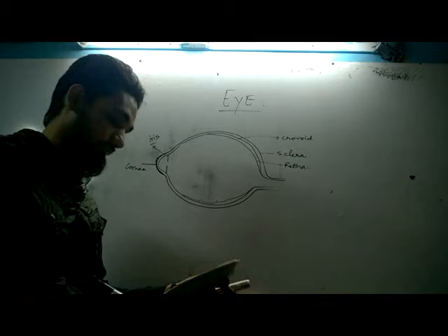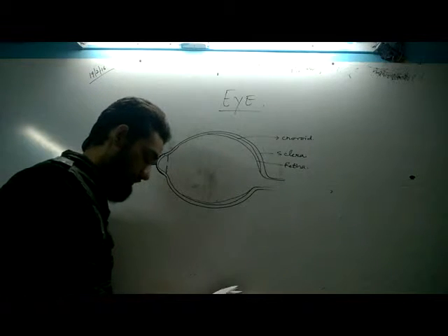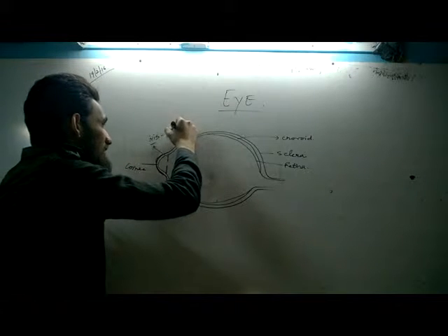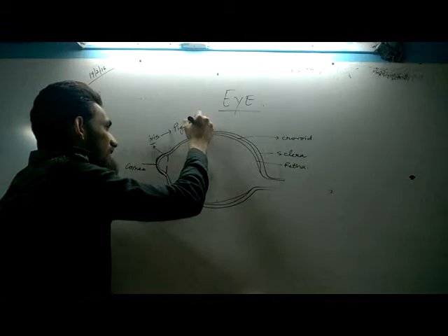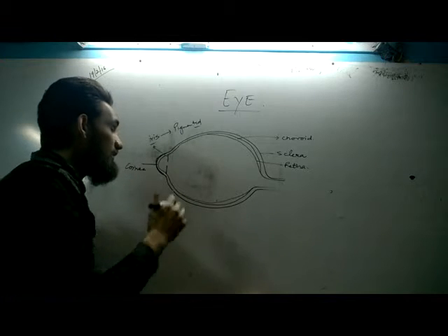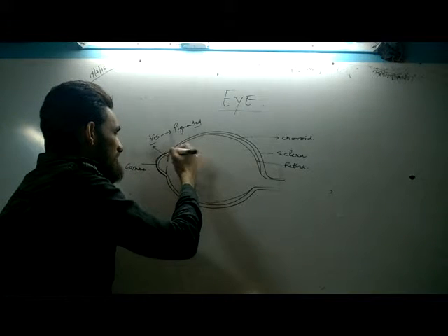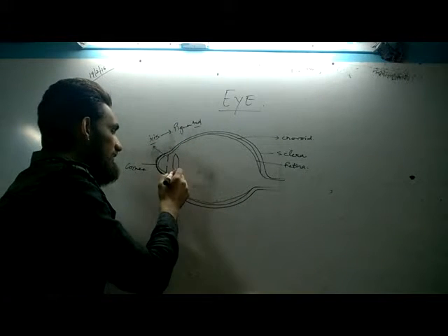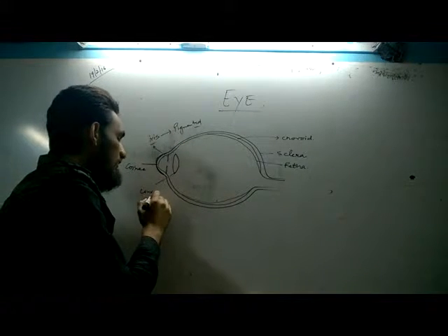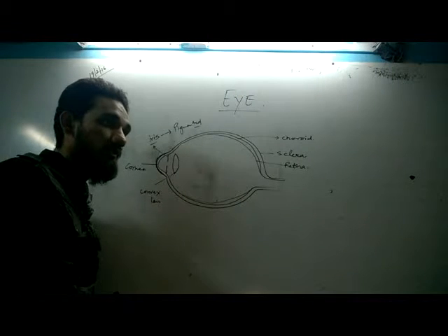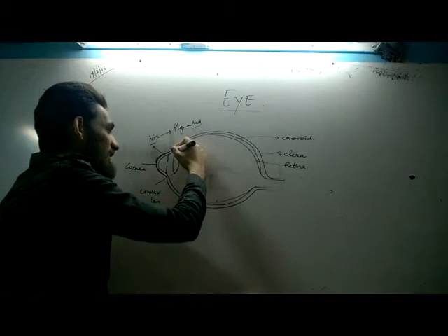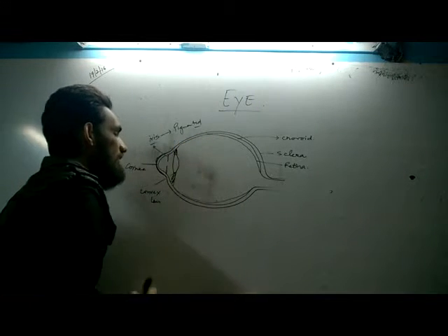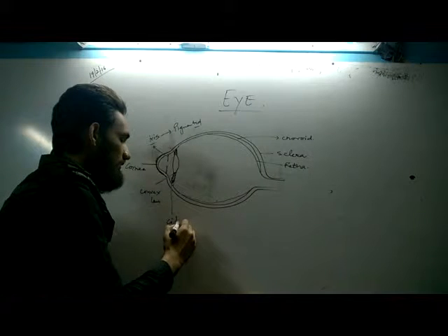Okay. And it is pigmented. It has some color pigments in it. Now behind the iris there is a lens. This lens is a convex lens, a converging lens. It is held in its position by 2 muscles. These are called ciliary muscles.